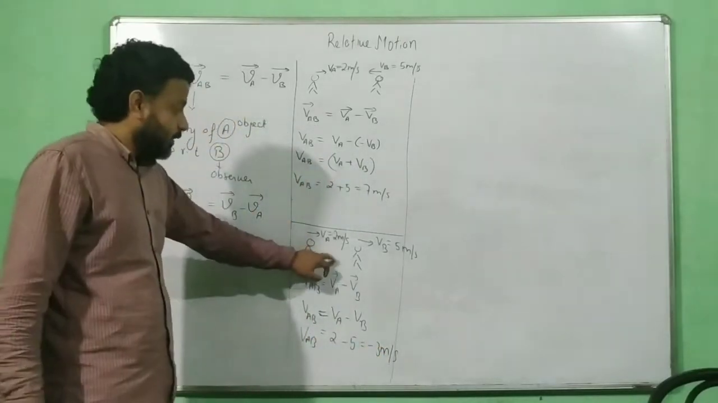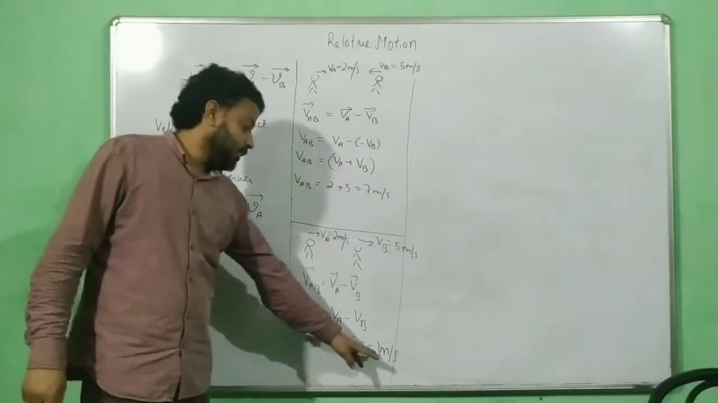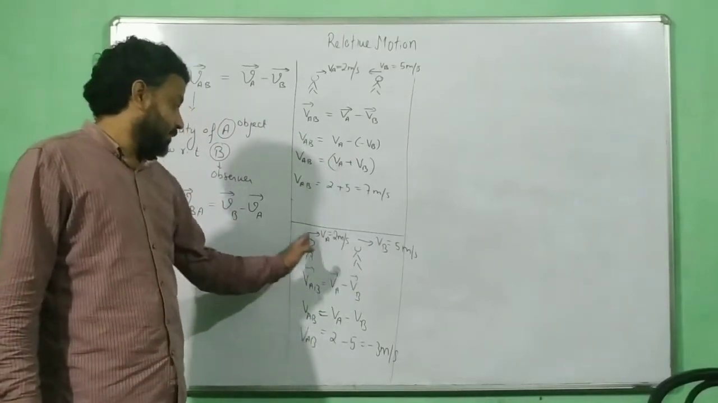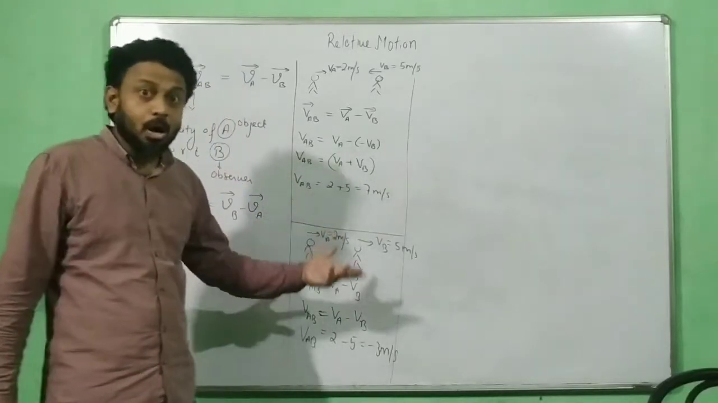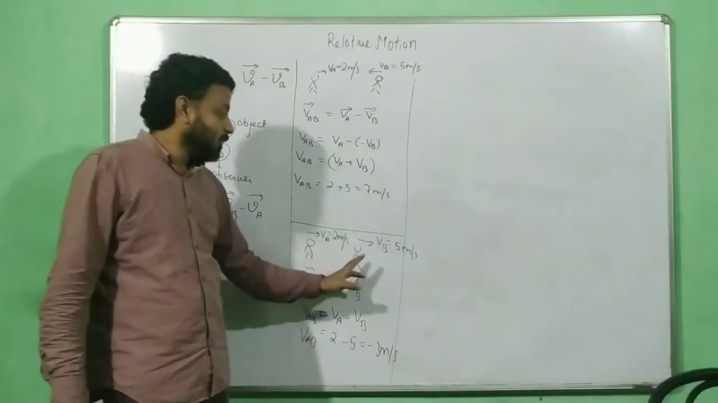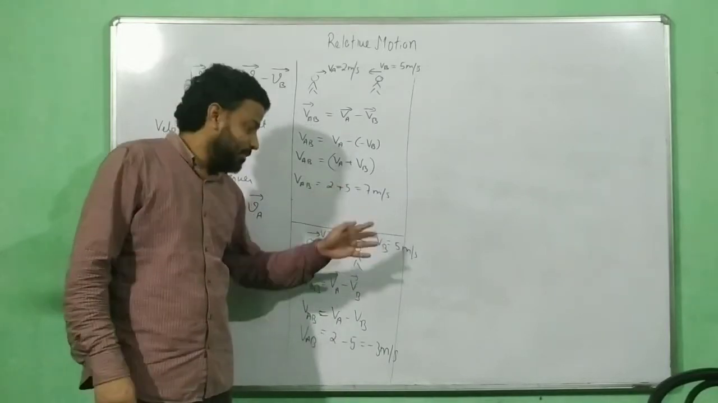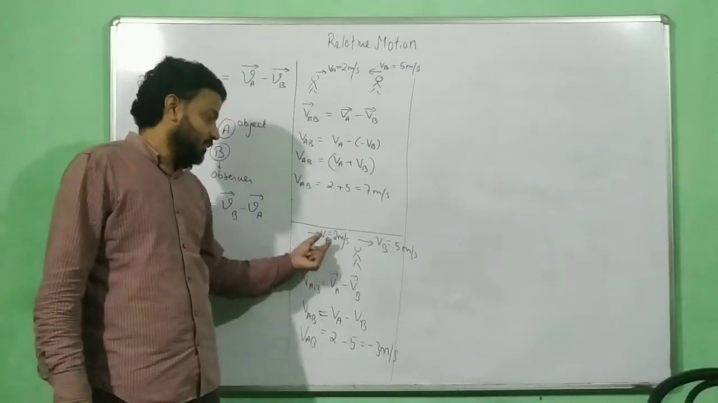So in this particular case, when B watches A, A appears to move with a velocity of minus 3 meter per second. That means for B, A appears to move backward in this direction. Now you may say, how? Look at here. Who is moving faster here? B is moving faster. So when B is moving fast, just imagine you are running with more velocity and your friend is chasing you with less velocity.